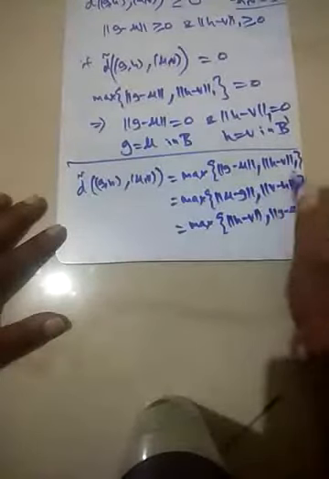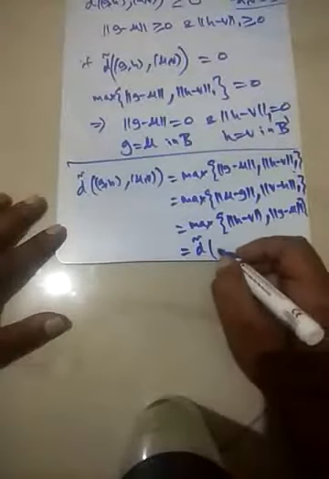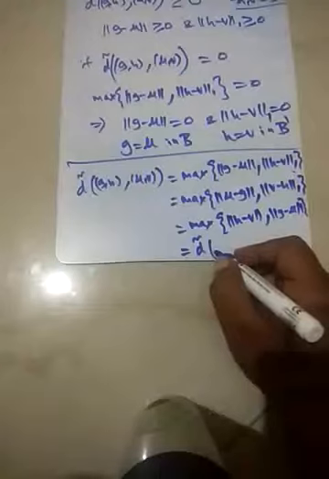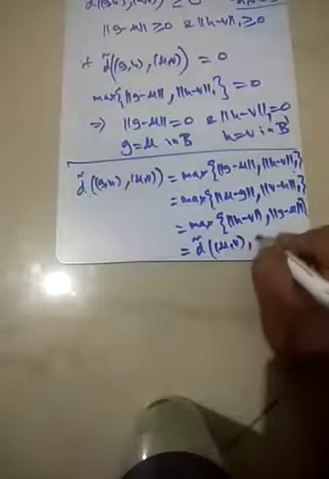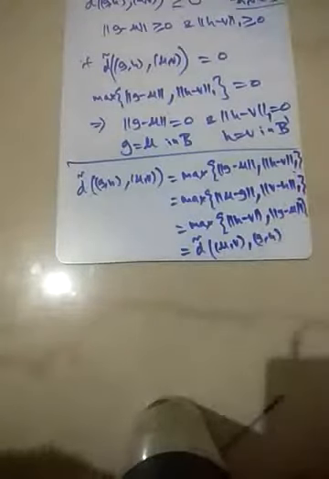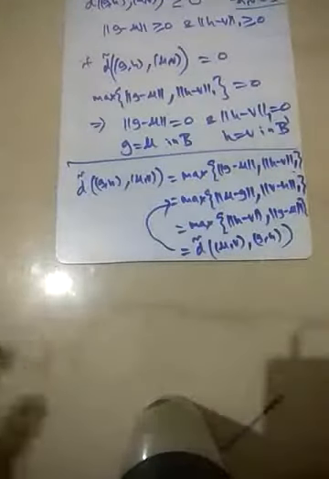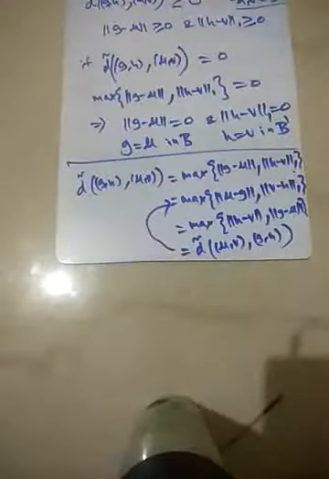This is just rearranging, which is nothing but d-tilde of (u, v) and (g, h). So we get symmetry.